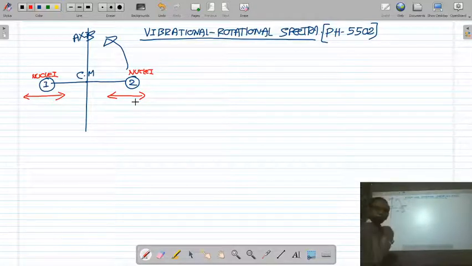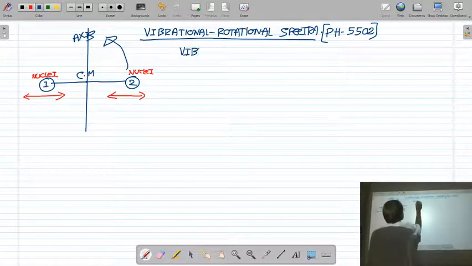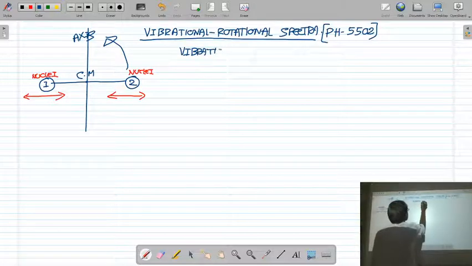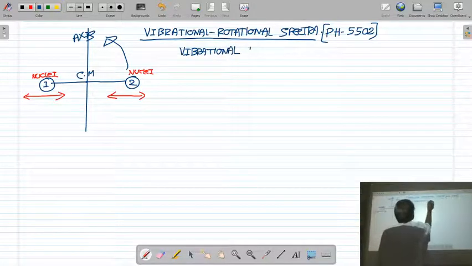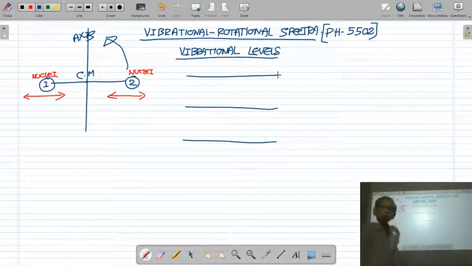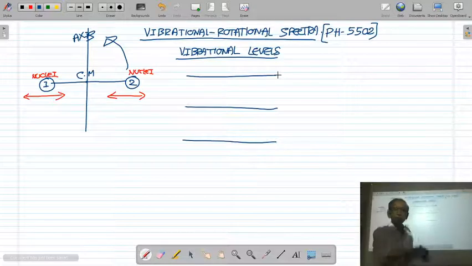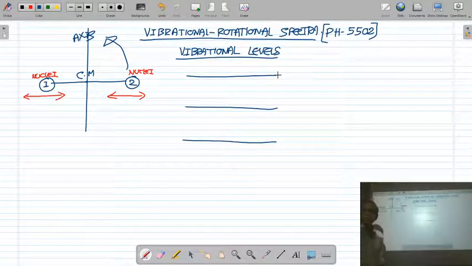So I show the vibrational levels of the molecule. These are the different vibrational levels I have shown. In the chapter of rotational spectra, we discussed rotational levels of the molecule.